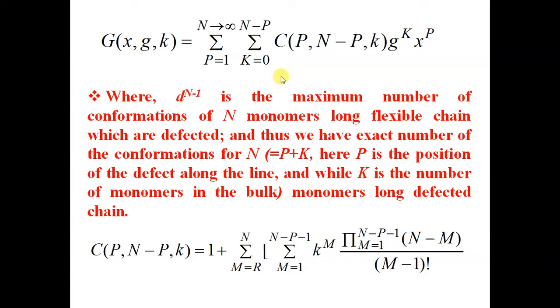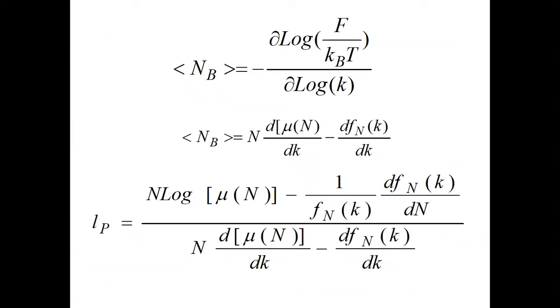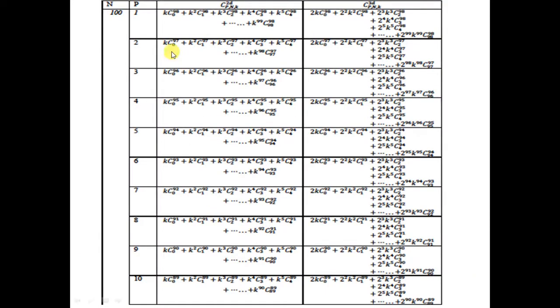So we can write the exact number of defected chain conformations, and we have written exact conformations in this table. Say we have a 100-monomer-long chain, and the defect position is 1, 2, 3, and so on. For a square lattice, these are the conformations: when the defect is at position 1, we have this many conformations, and when the defect is at position 2, we have this many. Similarly, in the 3-dimensional model, we have this many conformations when the defect is lying on side 1, and when it is lying on side 2, we have this many, and so on.